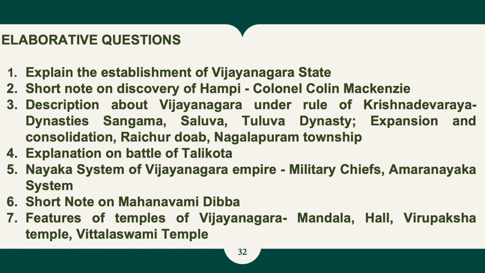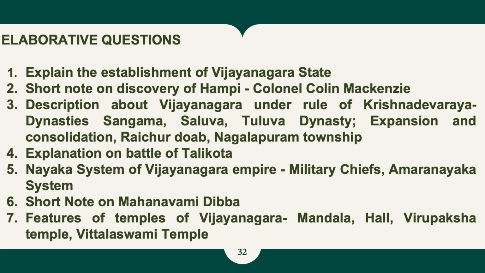It's the final part, the elaborative questions. First one, explain the establishment of the Vijayanagara state. In this, write about the factors which led to the rise of the Vijayanagara Empire and also the role of Harihara and Bukka. Second one, write a short note on the discovery of Hampi. Please mention the role of Colonel Colin Mackenzie. Third one, description of the Vijayanagara Empire under the rule of Krishnadevaraya.